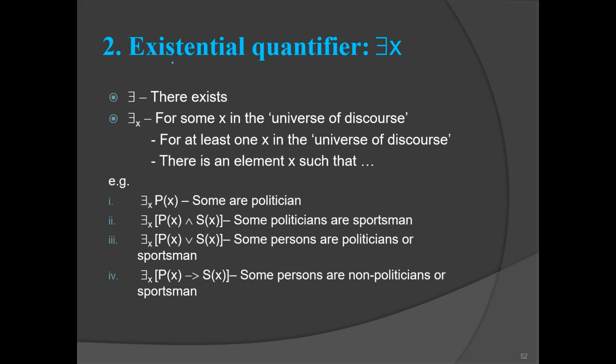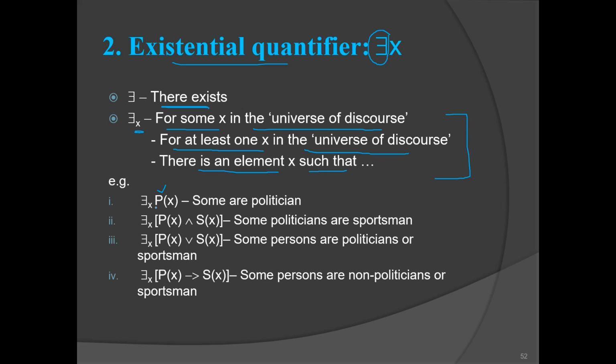The second one is the existential quantifier, denoted by a mirrored E. It says there exists. If you use variable x, that indicates for some x in the universe of discourse, or we can say that the condition is true for at least one x in the universe of discourse. There is an element x such that. So this is how you can read this quantifier. Examples are, the same predicates are used here.